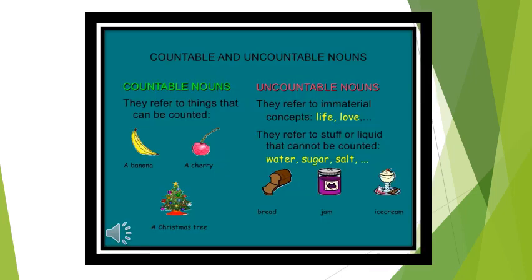In the same way, in another slide, a banana, a cherry, a Christmas tree are countable nouns. Again, in uncountable nouns, love, life, all abstract nouns are part of uncountable nouns. And if we talk about material nouns, for example, water, sugar, salt, they cannot be counted. That is why they are also uncountable nouns.